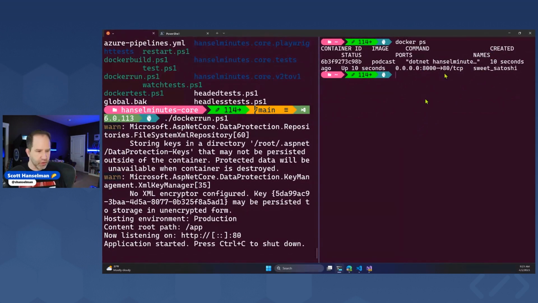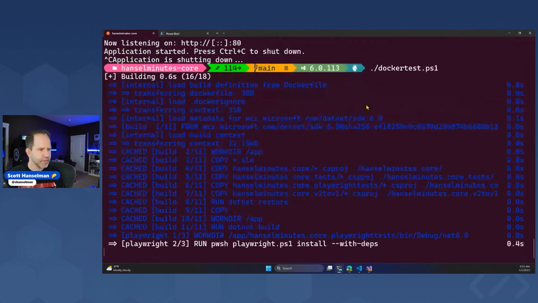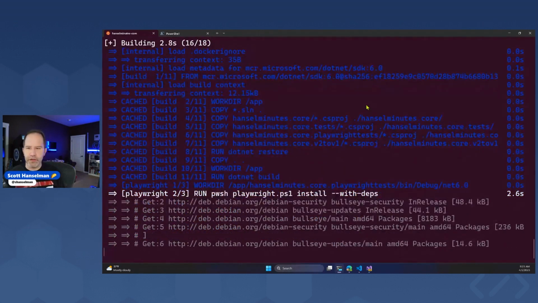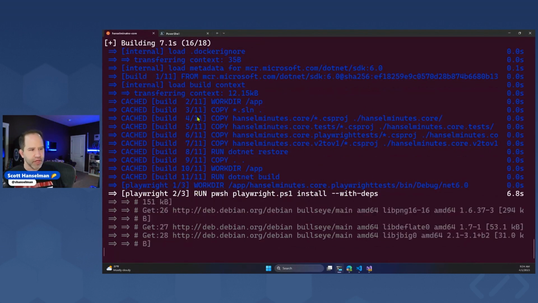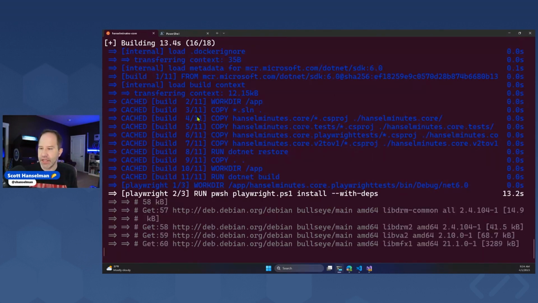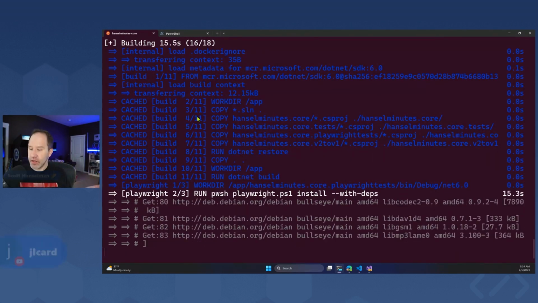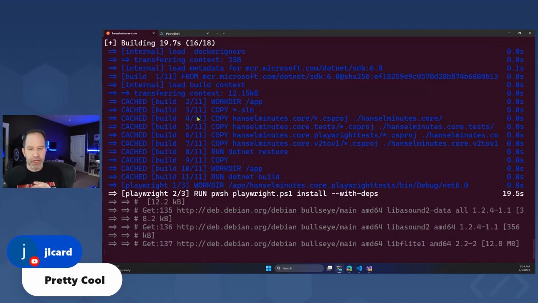And then if I wanted to, as my finale, say Docker test. We've already done the first layers. So you can see here that all of this work already happened. So that just jumped immediately to the next stage. And in this context, it's going to then install Playwright, finish my tests. And if I feel good about this, I could then check it in. It'll go and run in Azure DevOps or GitHub Actions.